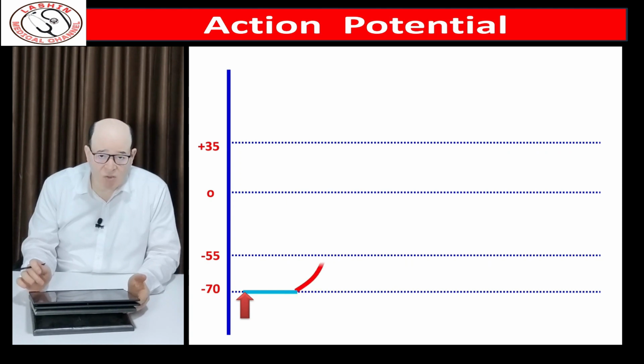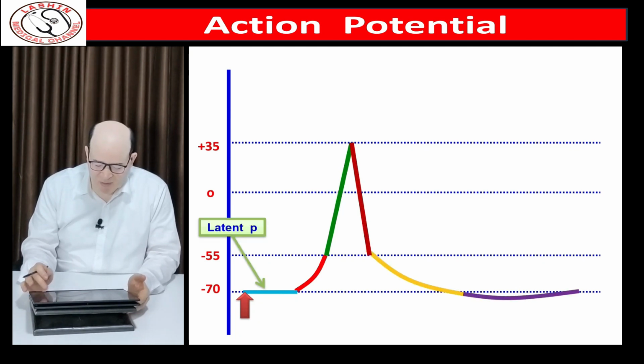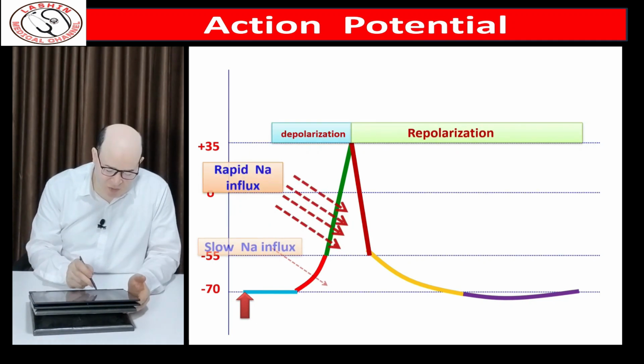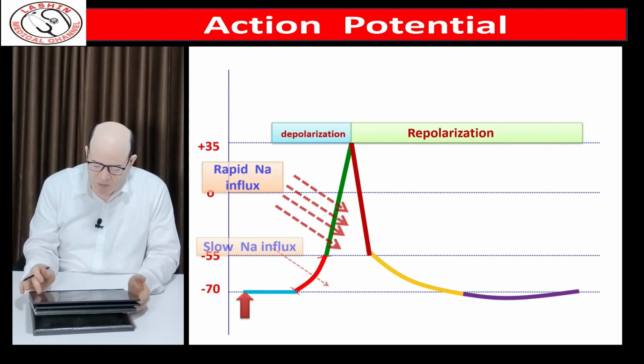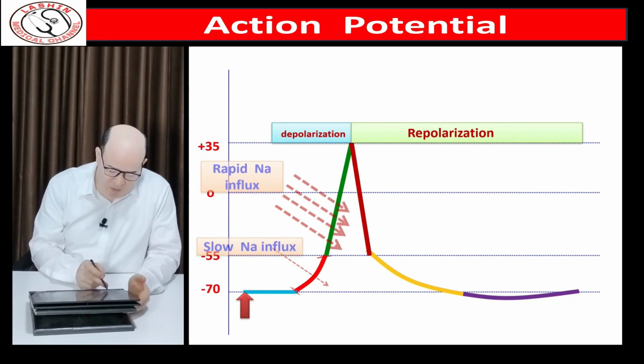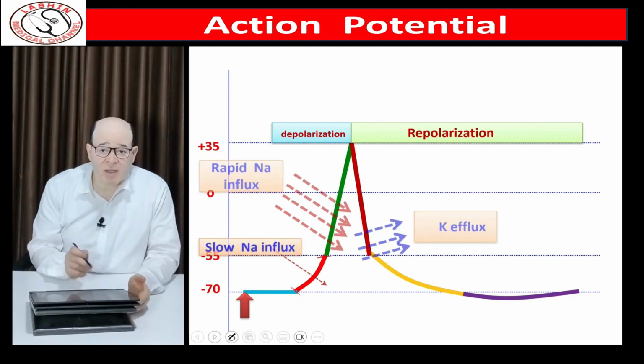Then there is slow depolarization, then rapid depolarization, then rapid repolarization, negative after potential and positive after potential. There is slow sodium influx from -70 to -55, then it becomes rapid from -55 to +35. Then the process of repolarization starts by exit of potassium to the outside.